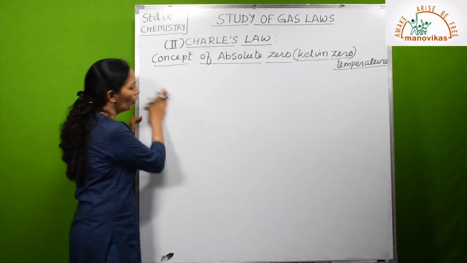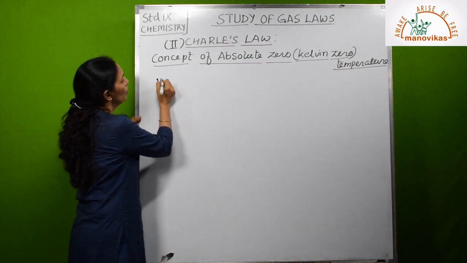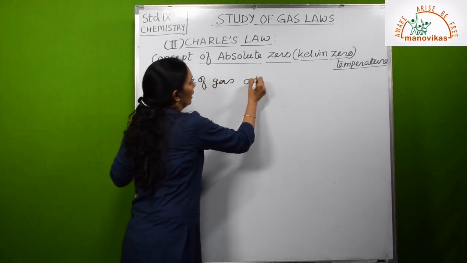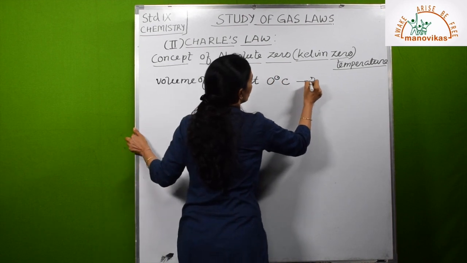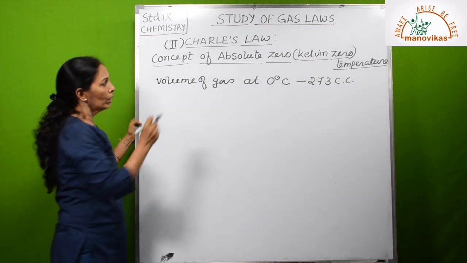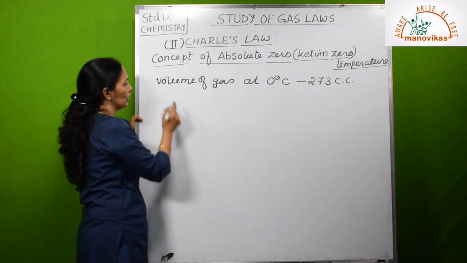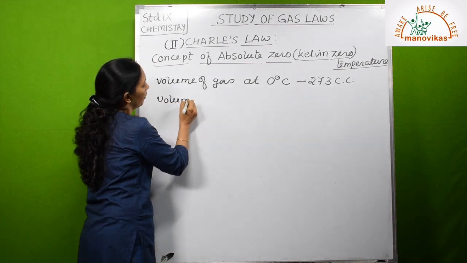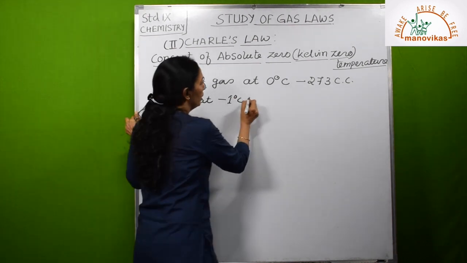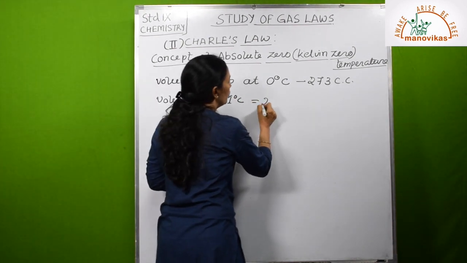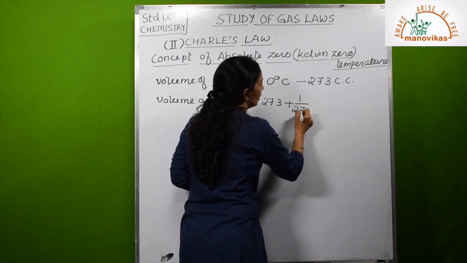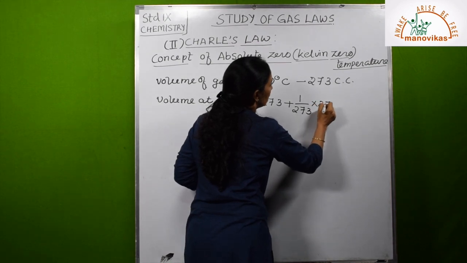According to him, if the volume of the enclosed mass of gas at 0 degrees Celsius is 273 cc, he kept on decreasing the temperature. So volume at -1 degree Celsius will be equal to 273 minus 1/273 into 273.